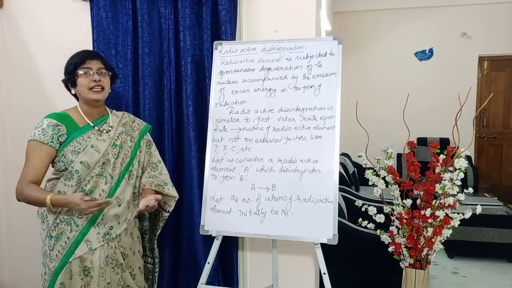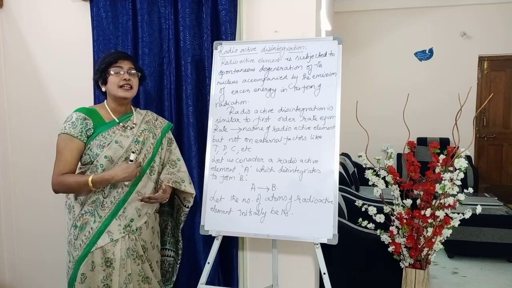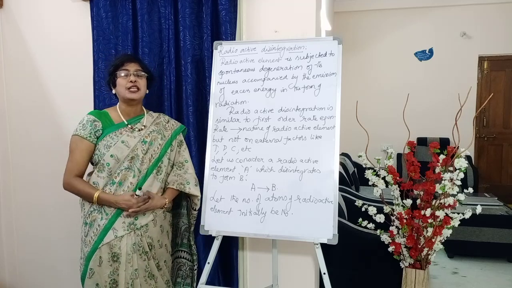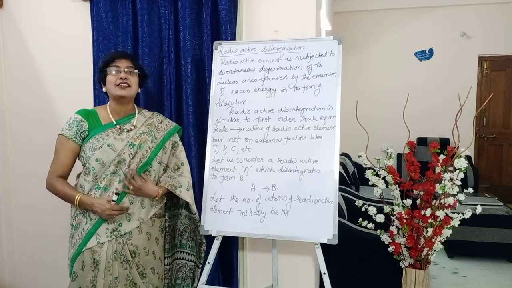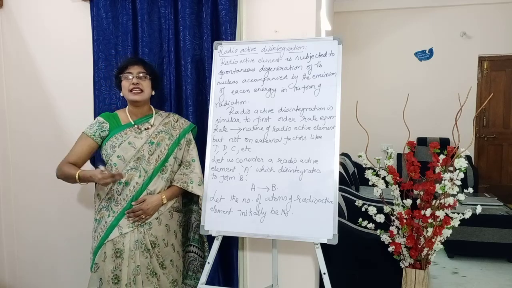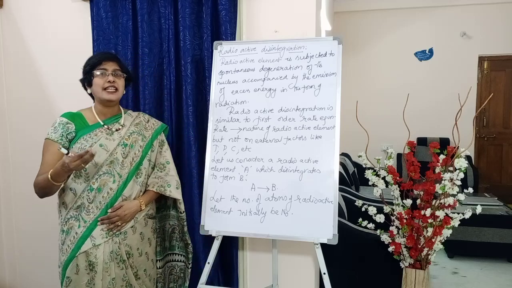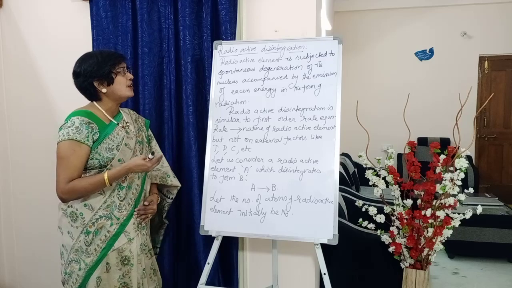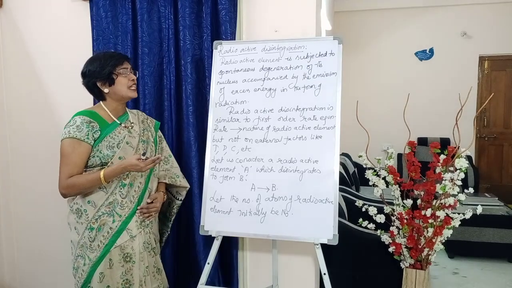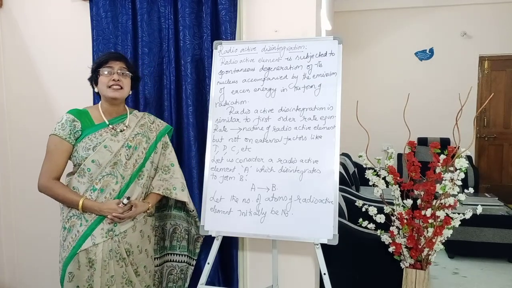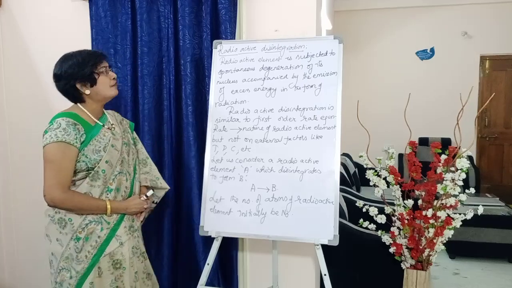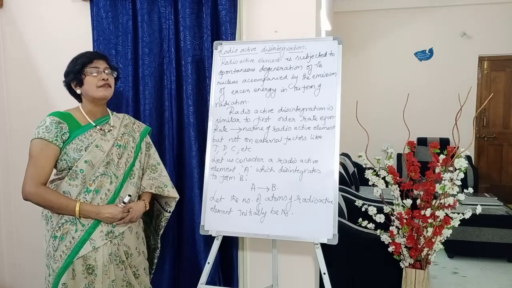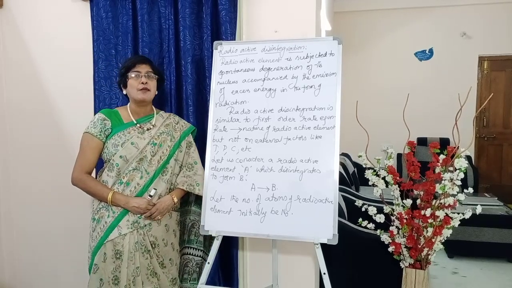Here we will study the kinetics of this radioactive disintegration, we will not go deep into what it is. Just for your information, I have written one sentence on the board: a radioactive element is subjected to spontaneous degeneration of its nucleus accompanied by the emission of excess energy in the form of radiation.